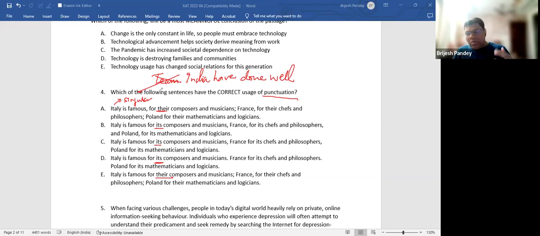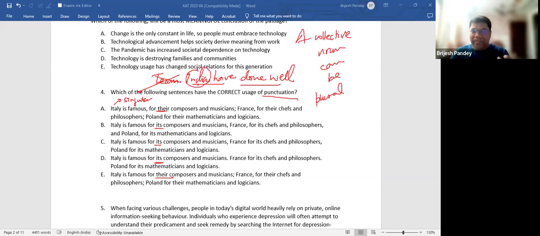Now, when you are watching a cricket match or some game in which a collection of people are involved, then in that case, a collective noun can be plural. Okay? Please understand this. A collective noun can be plural if it refers to the members of the collection. Otherwise, it is usually singular. So when you say that India have done well, it is not that you are referring to India as one single entity, but you are referring to India as a collection of players, and all the players taken together have done well. So India have done well and India has done well. Both can be accepted as correct. You cannot debate about it.